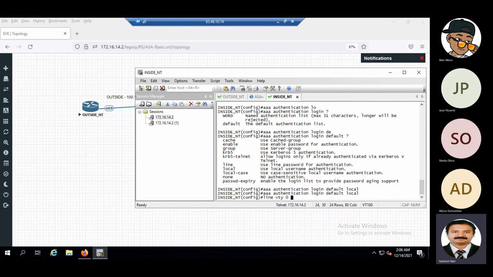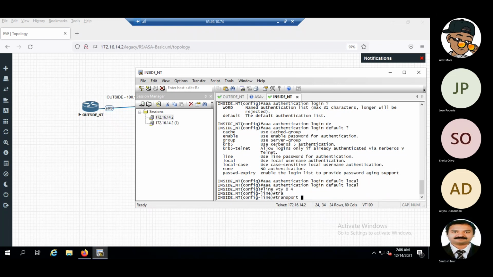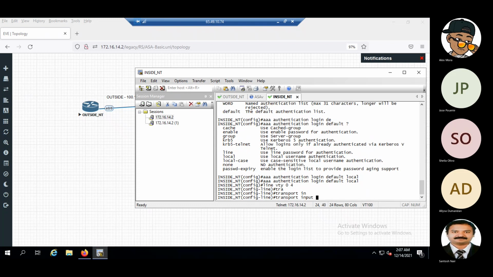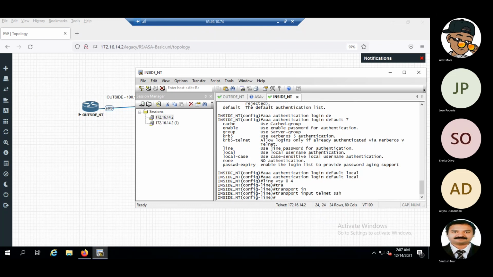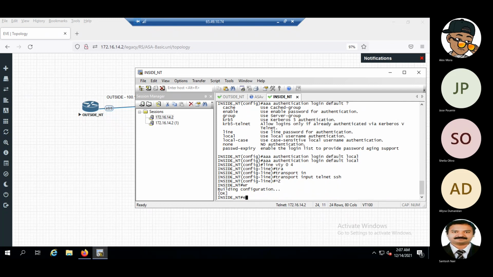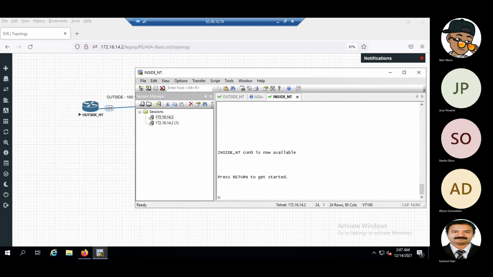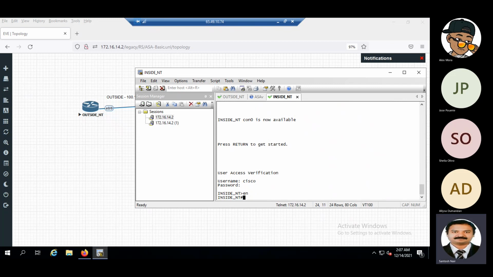We have not given any enable pass. So this part is clear. Till this, everything is clear. Yes, it is, Santosh.